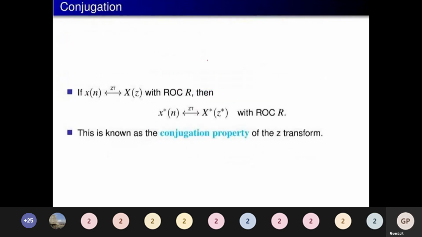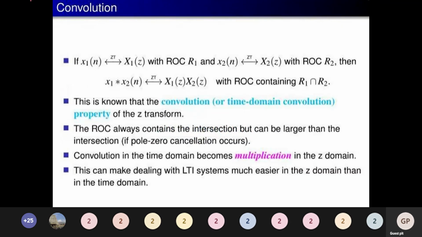Conjugation property. If the z transform of x of n is X of z, then the z transform of x star of n is X star of z star. Convolution property. Time domain convolution, frequency domain multiplication. The same concept holds good here also. x1 of n convolved with x2 of n, I apply the z transform, and I get X1 of z into X2 of z, a multiplication.